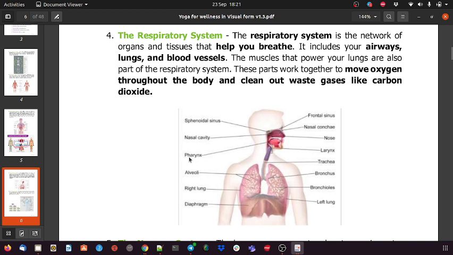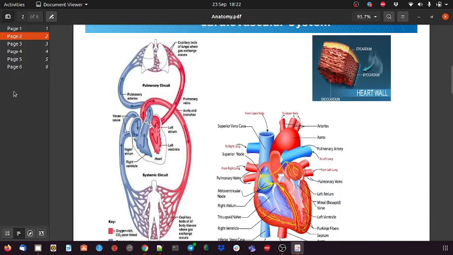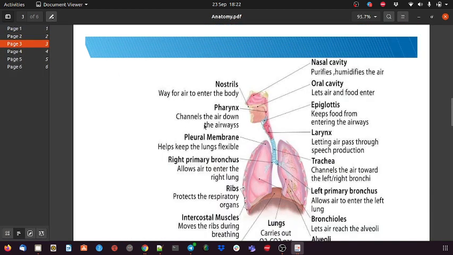If you see, the nasal cavity is at the back of the head or mouth, and the food pipe is in the front. But the trachea is at the front, and the food pipe goes back, so a swap happens.